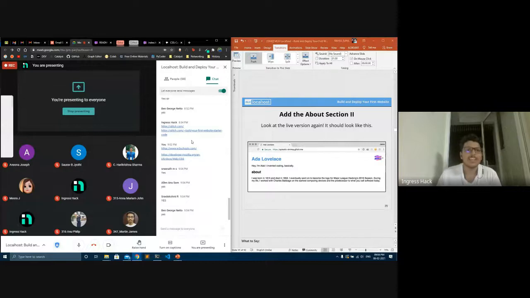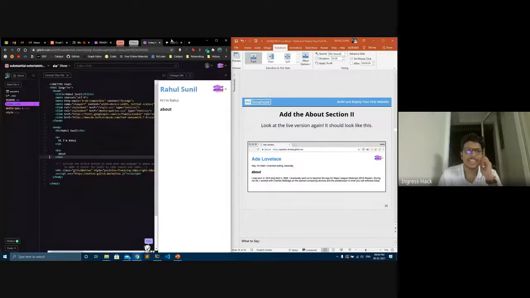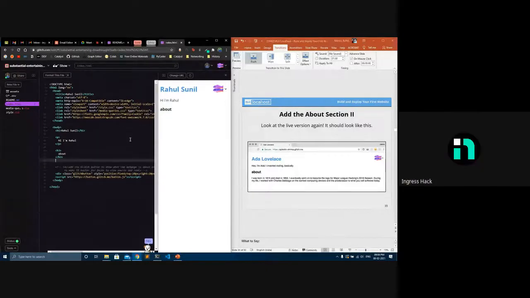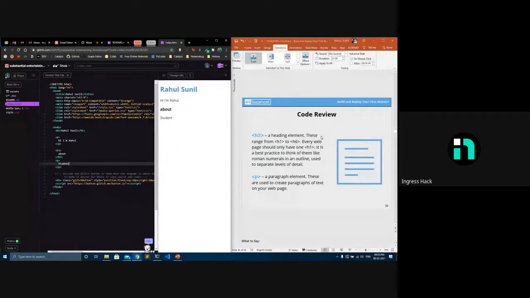So moving on to the CSS, I mean, adding the content. So I just add an about. There will also be student. You guys can fill this in later when you are making your own thing. For right now you can just add student, or something like hi, I'm there. Then later just fill it up.